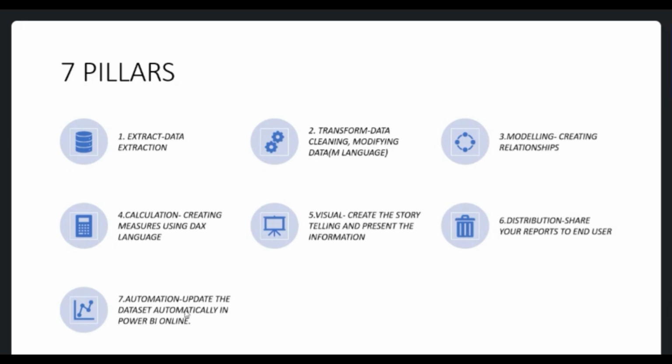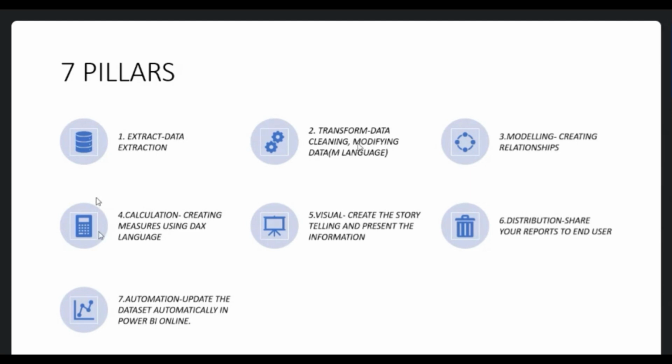Then the final thing is automation. What is automation? Updating the dataset automatically in Power BI online. This I will show you, how to do automation. So among these seven pillars, the most important one is this fourth pillar. This is the most important one.